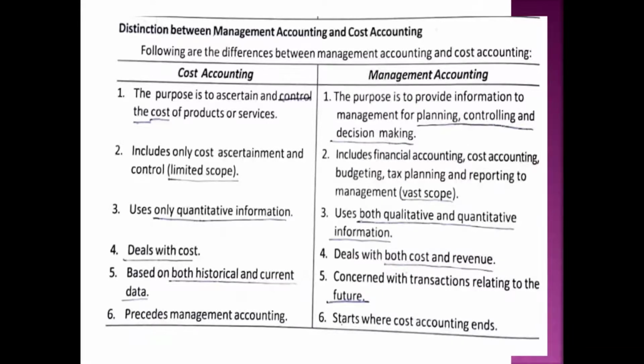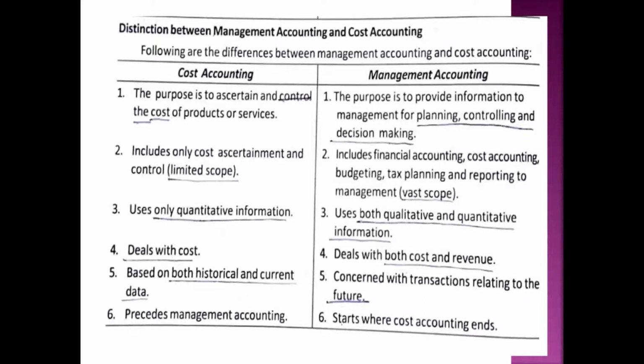While management accounting focuses on futuristic data, because it is concerned with transactions or events which will occur in the future. What should happen in the future? What should not happen in the future? So it is concerned with planning and forecasting the future plans and policies.